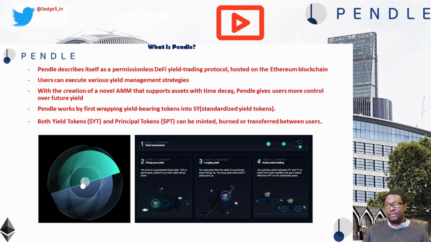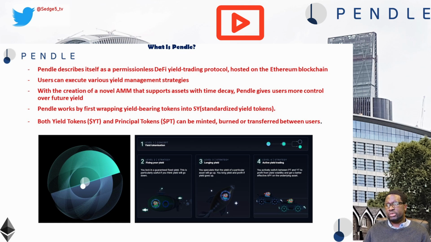Pendle works by first wrapping yield-bearing tokens into standardized yield tokens. Using a process called yield stripping, standardized yield tokens are split into their principal and yield components, which are principal tokens and yield tokens. Principal tokens represent the right to redeem the principal at a predetermined expiry timeframe, and yield tokens represent the right to claim real-time yields until a predetermined expiry timeframe, respectively.